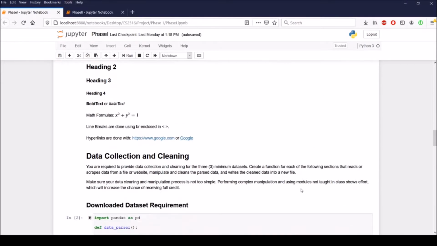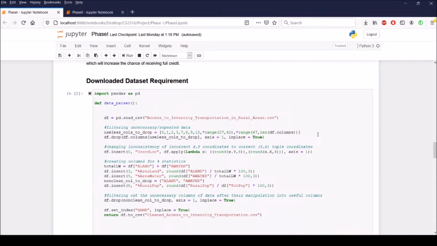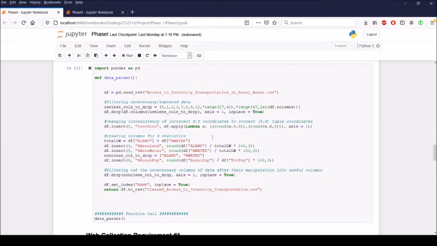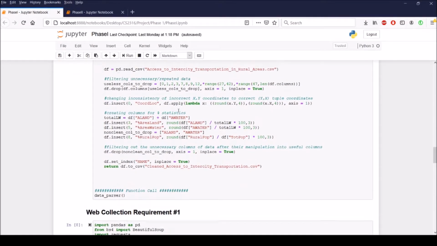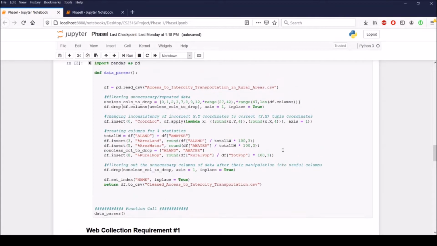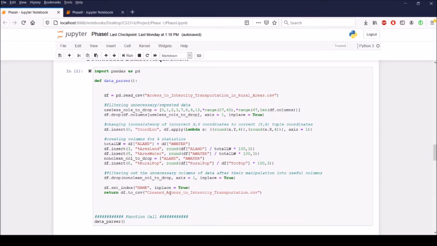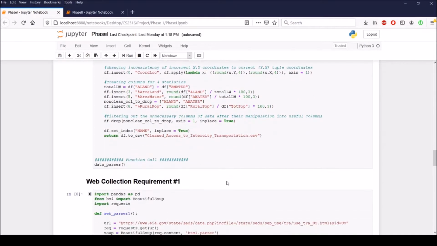So for my data cleaning process for the first downloaded data set, I just filtered the unnecessary and repeated data columns, and I changed the inconsistency that I found where the geographic coordinates were wrong. And then I created a few columns for percent statistics so it'd be easier to aggregate my data later on. And I filtered out unnecessary columns after I manipulated them into useful columns, and then I just ended up reading it to a clean file.